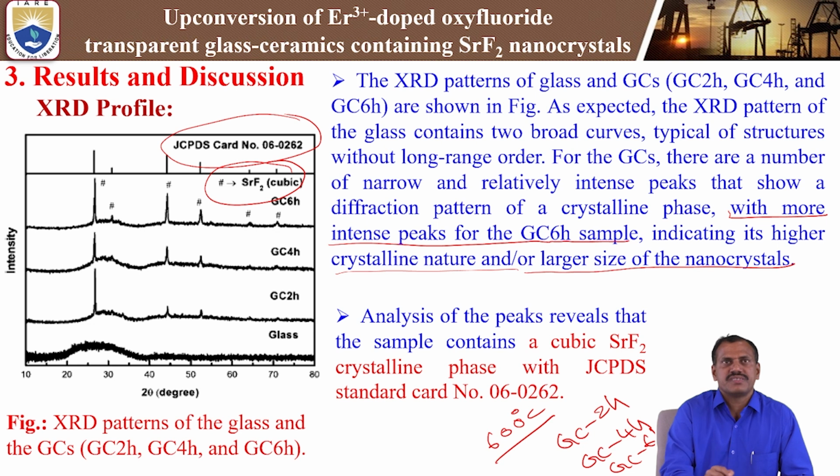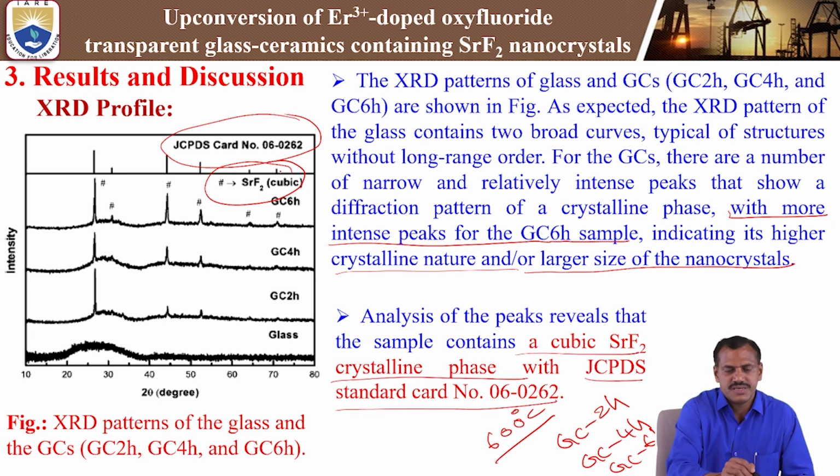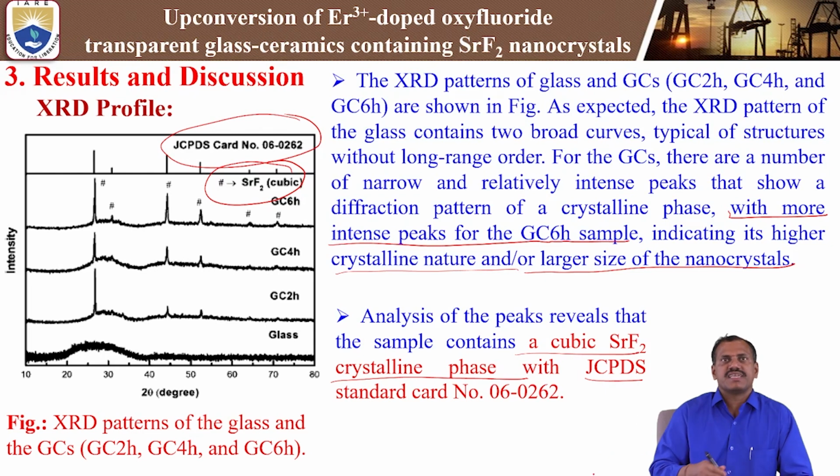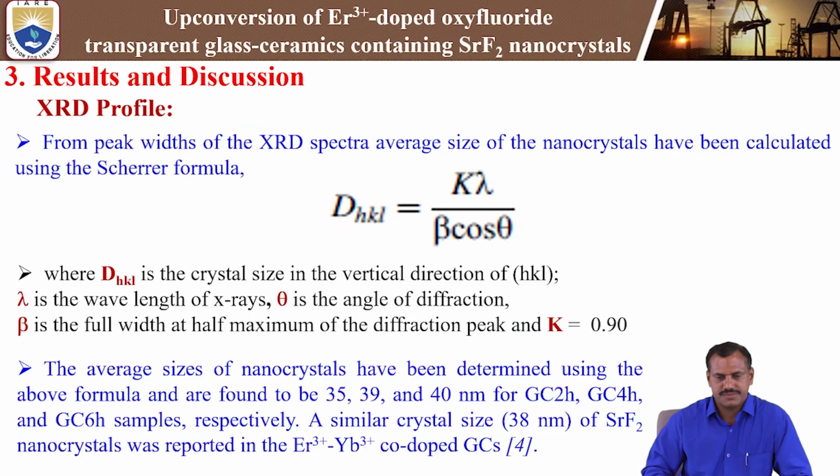Analysis of the peaks reveals that the sample contains a cubic transparent fluoride crystalline phase with JCPDS standard card number 06-0262, which matches well with the transparent fluoride nanocrystals.